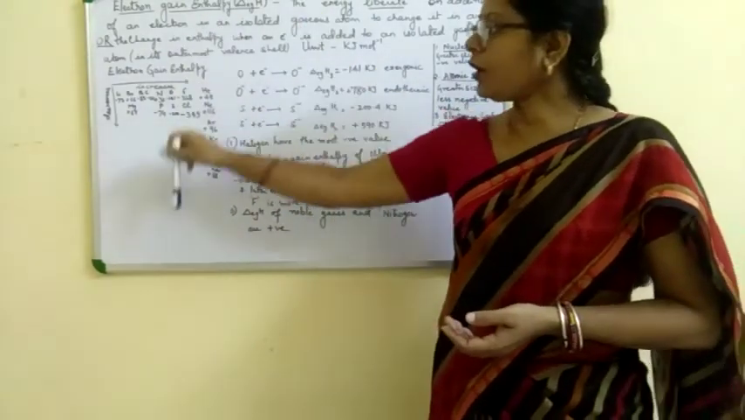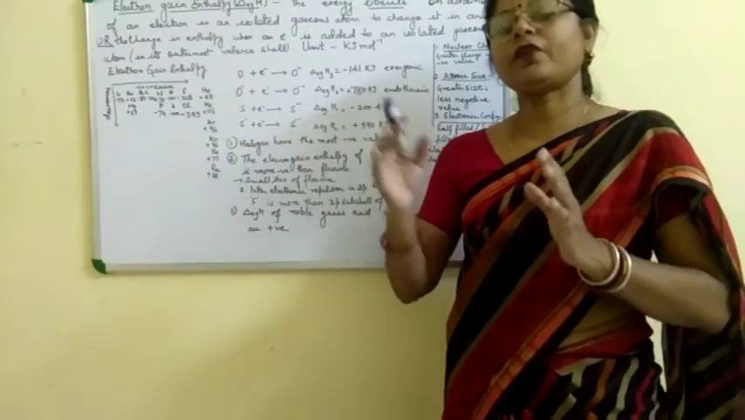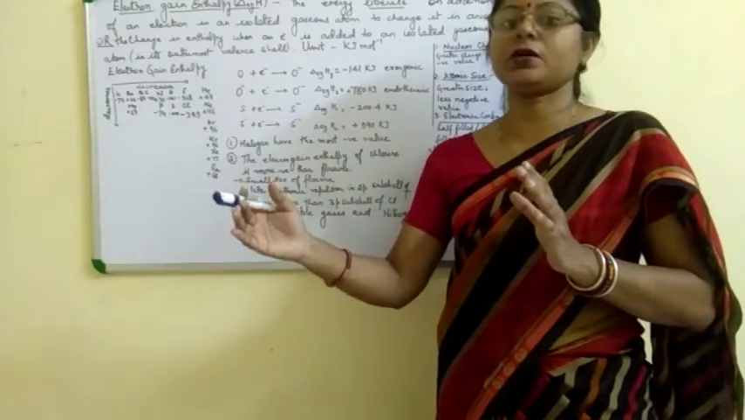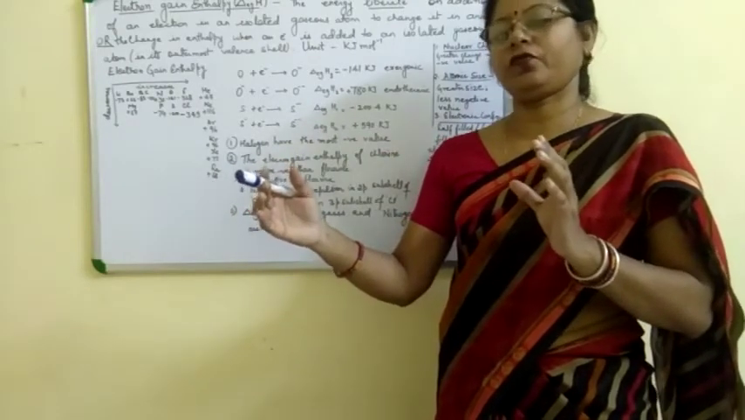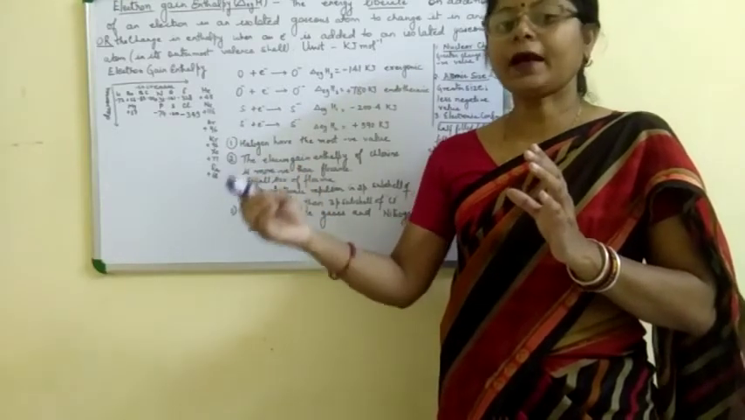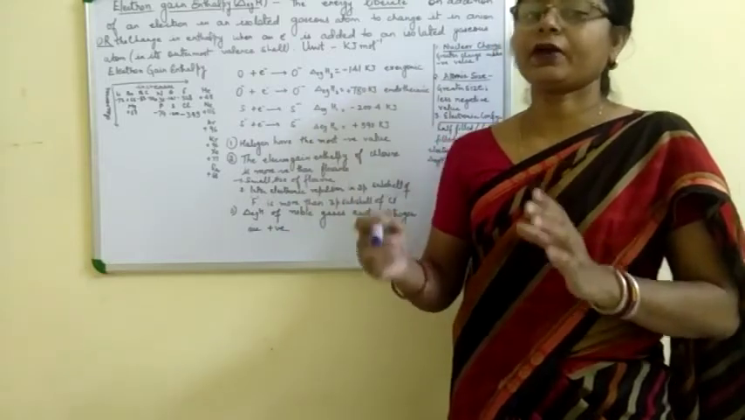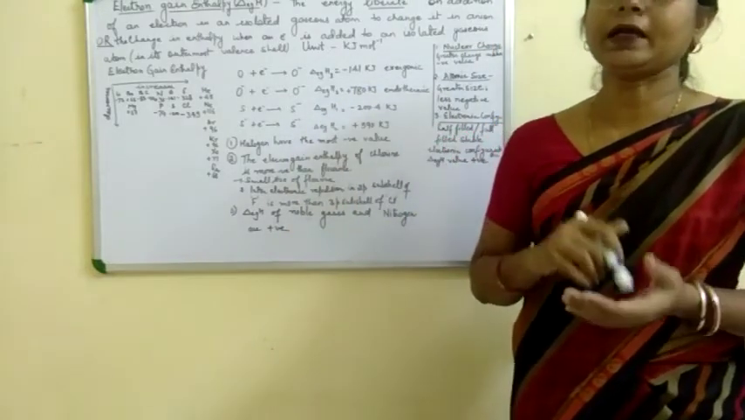When we go down a group, the atomic size increases and the outermost valence shell is farther away from the nucleus, so nuclear attraction towards the electron decreases. That's why electron gain enthalpy decreases.